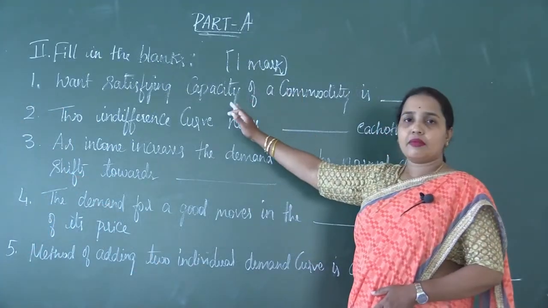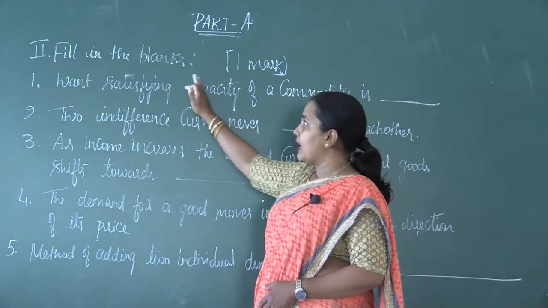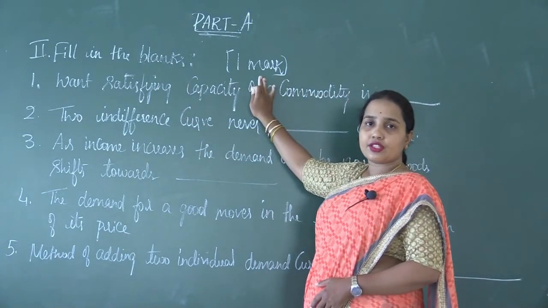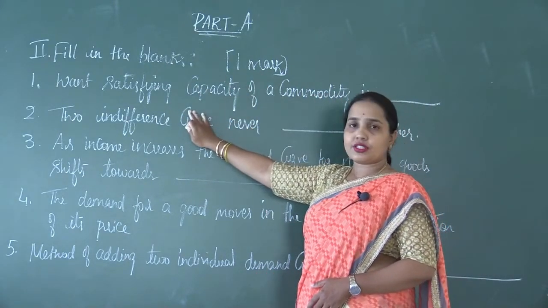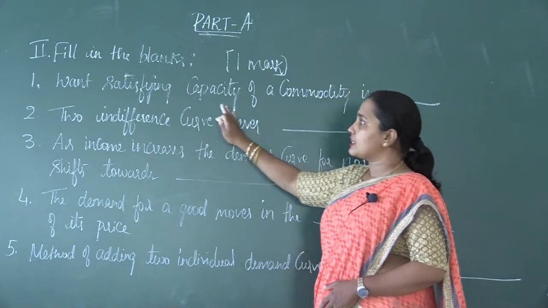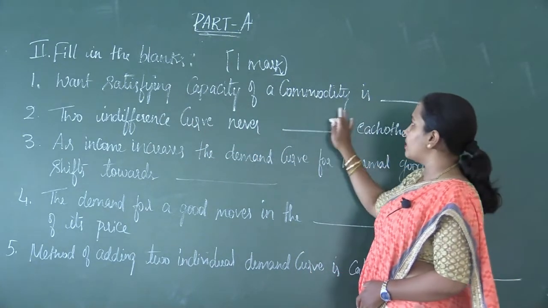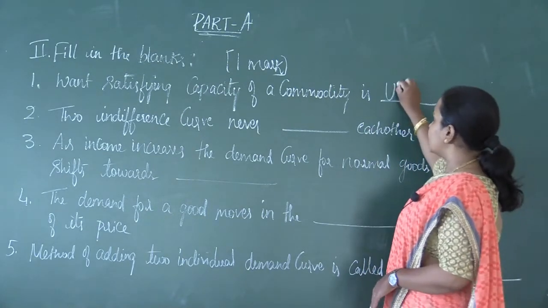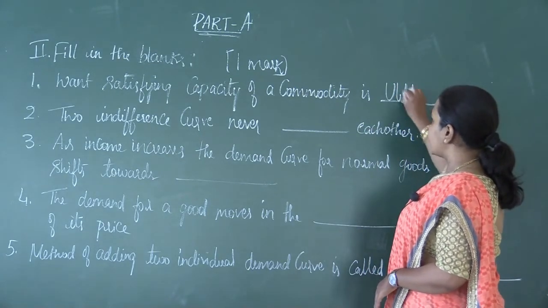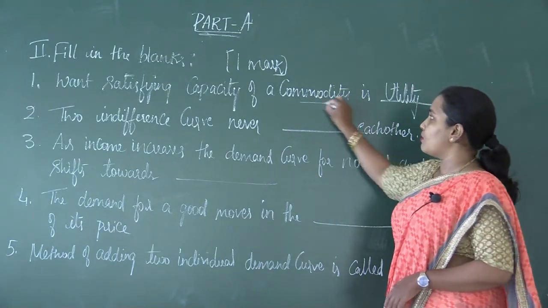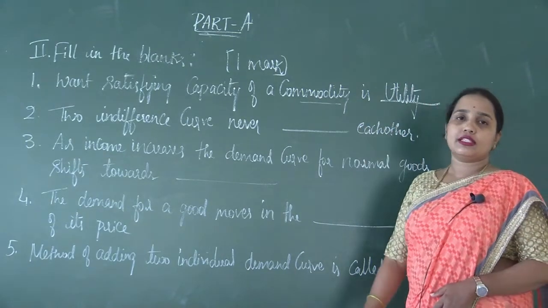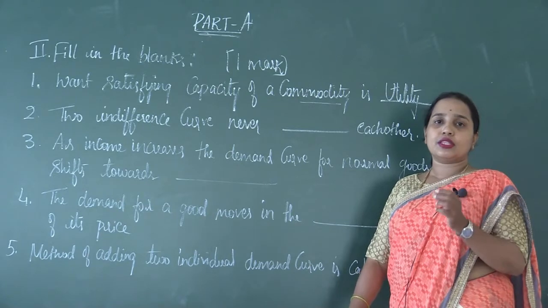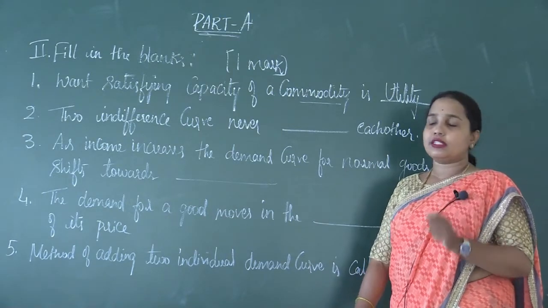Part A, second main, includes fill in the blanks. Each question carries 1 mark. The first question is, the want satisfying capacity of a commodity is, very easy. What is it? Utility. The want satisfying capacity of a commodity is utility. The blank is filled with this answer, utility.